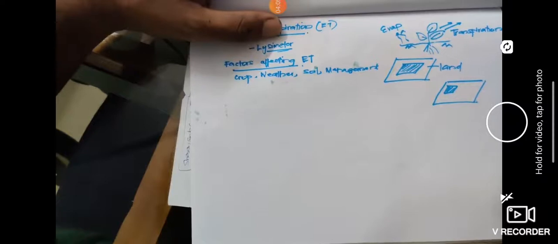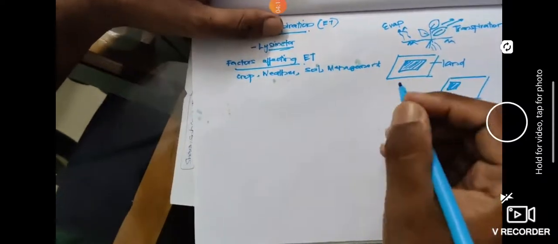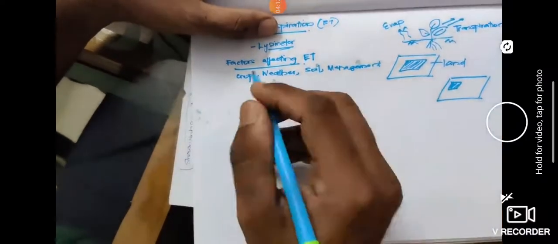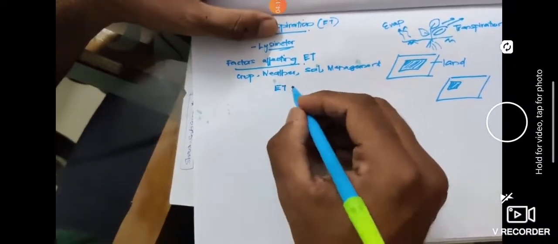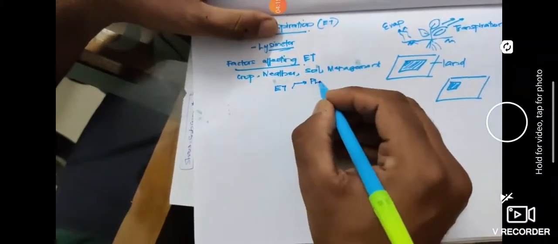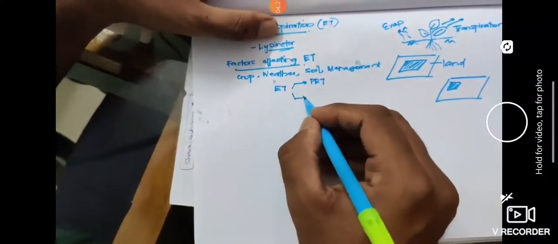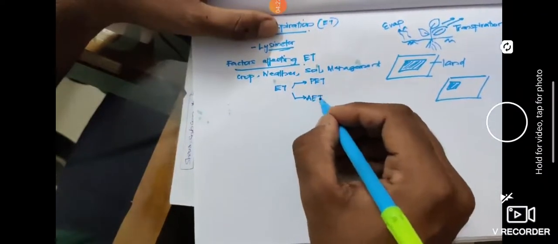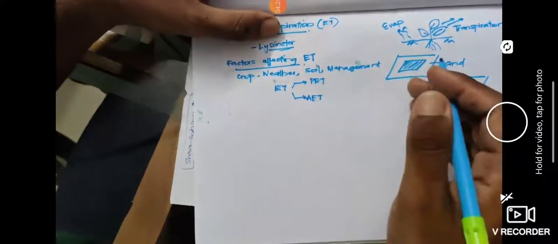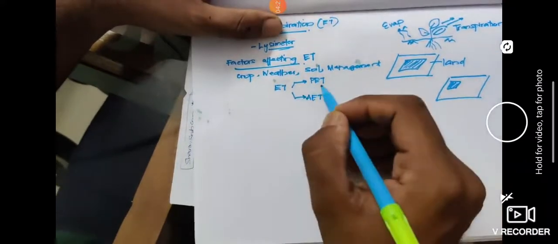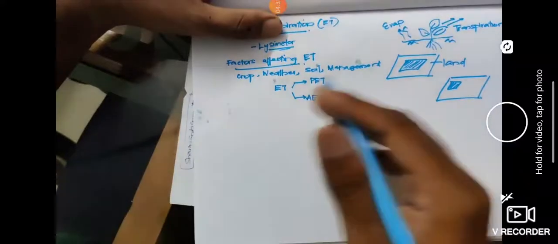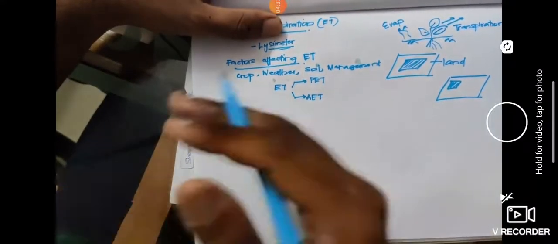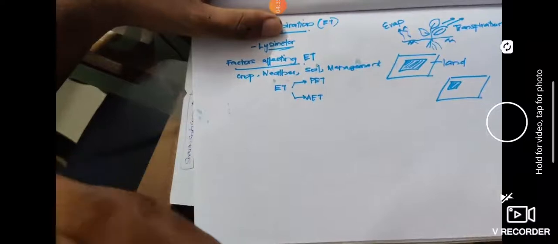Now there are some basic terms that you need to understand about evapotranspiration. There are two kinds that you have already learned in your previous semester: potential evapotranspiration and actual evapotranspiration. Potential evapotranspiration, or PET, means we are providing the maximum amount of water. There is no limit for the water, which means there is no stress on the plant.